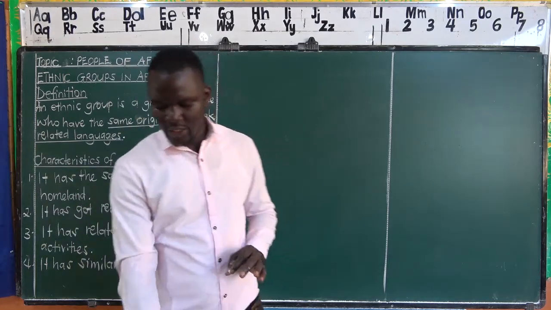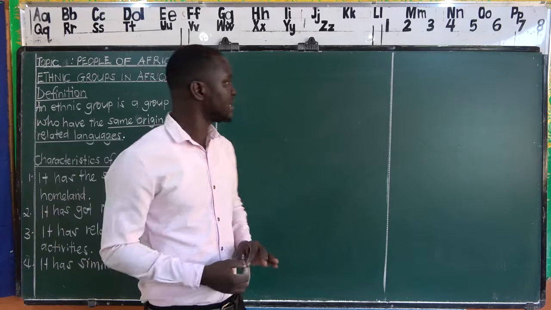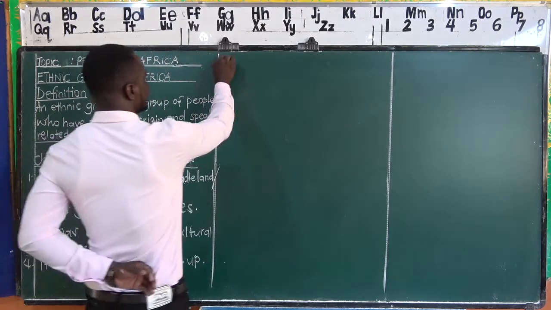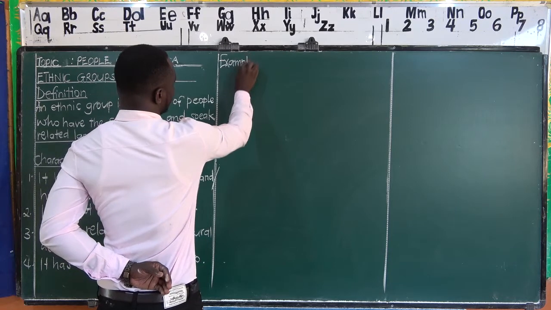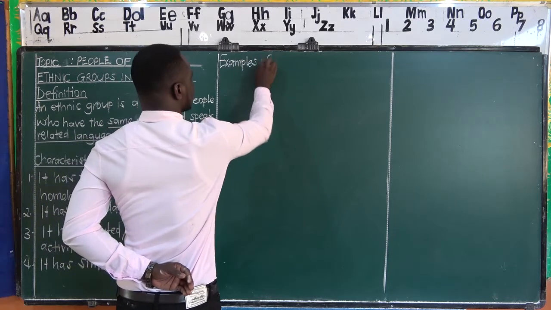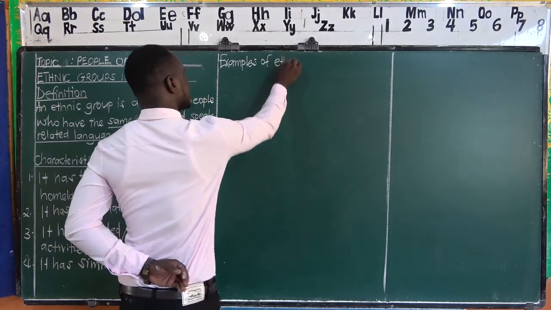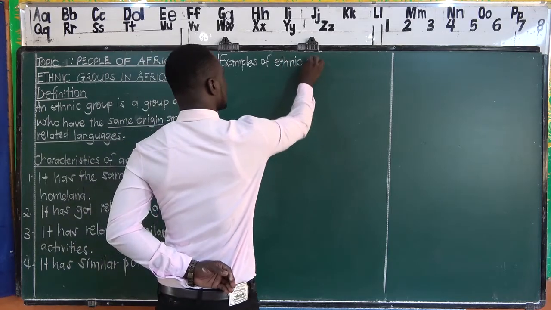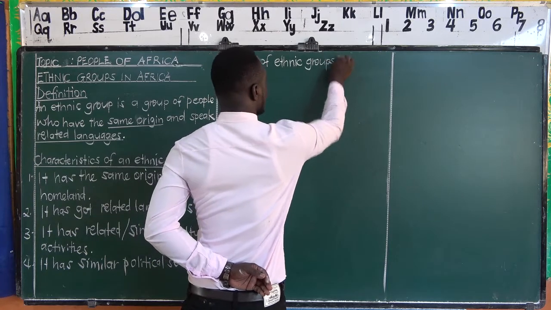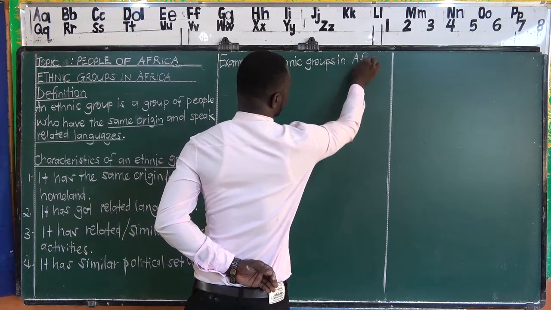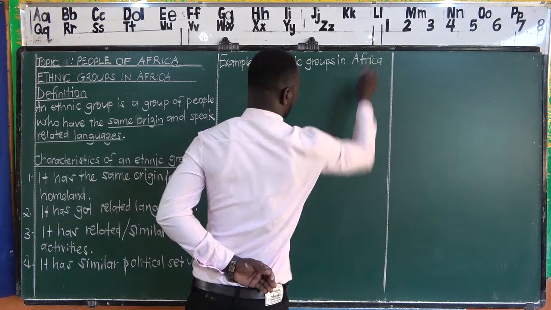Now, we need to also go back and look at the ethnic groups we have in Africa. Examples of ethnic groups that we have in Africa.